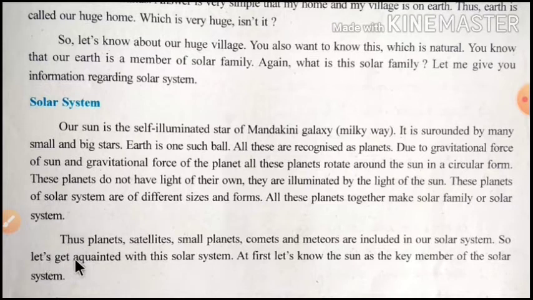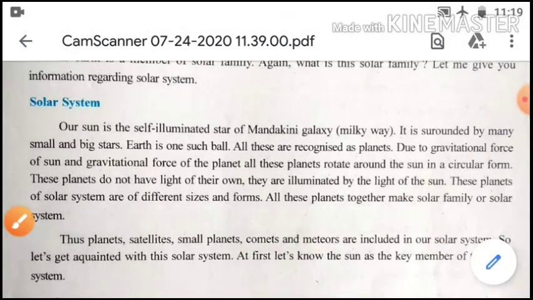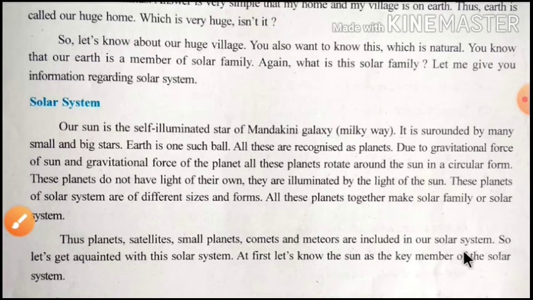So, let's get acquainted with this solar system. At first, let's know the sun as the key member of the solar system. Thus, planets, satellites, small planets and comets. What is the meaning of comet? Comet is an icy small solar system body, and when passing close to the sun, it shows a tail. And meteor means falling star. So all these are in the solar system.